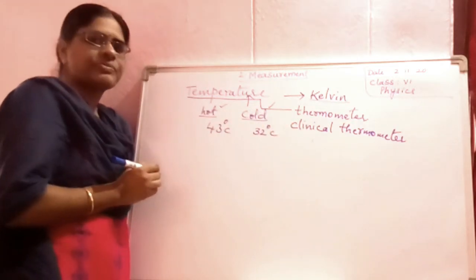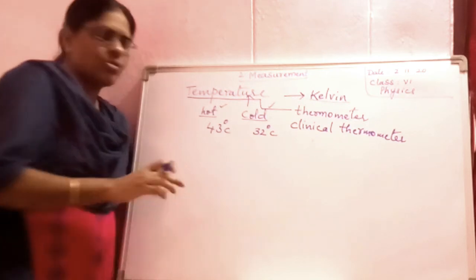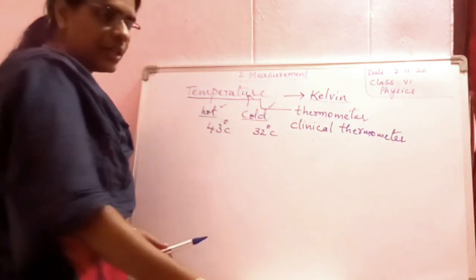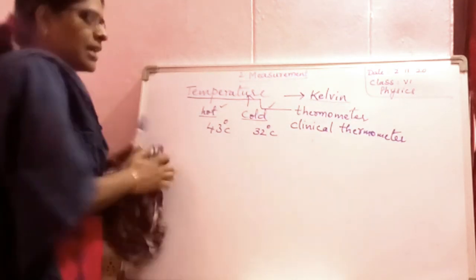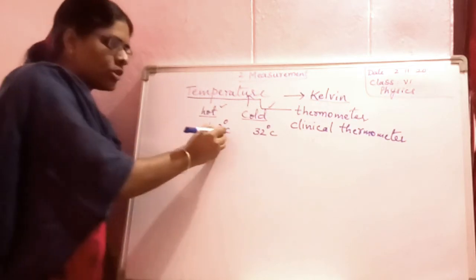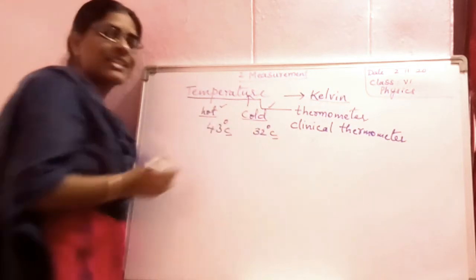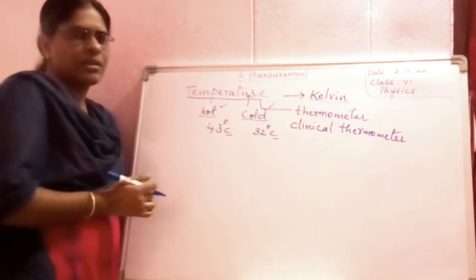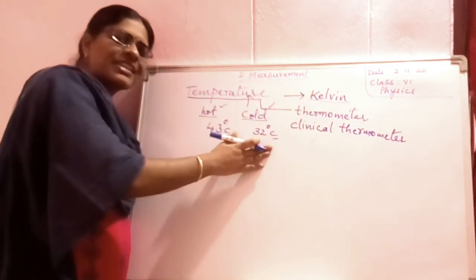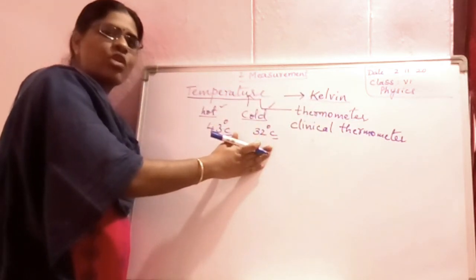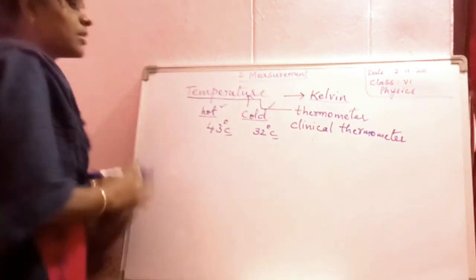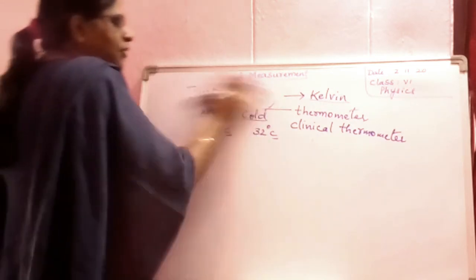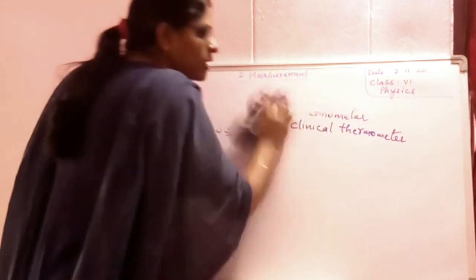Now, how to measure temperatures? In the weather report or somewhere you see degree centigrade. But madam, you are saying Kelvin. Now, where is this degree centigrade? You want to know about it. Hence, there are three different scales to measure the temperature.